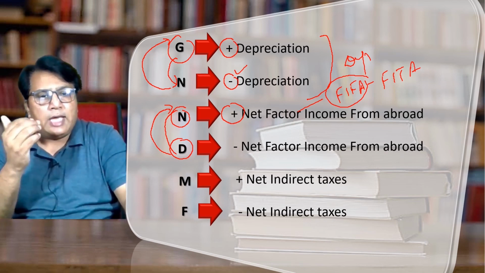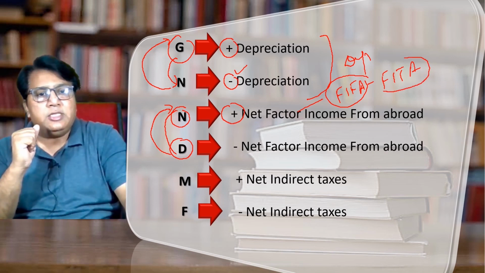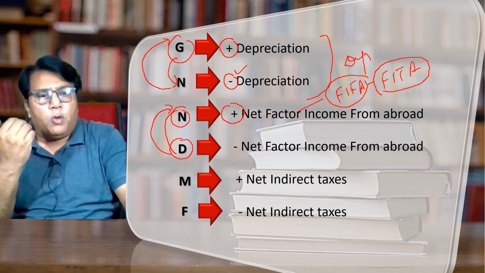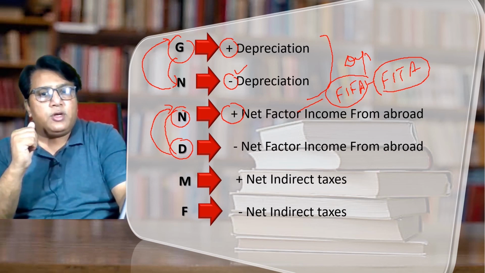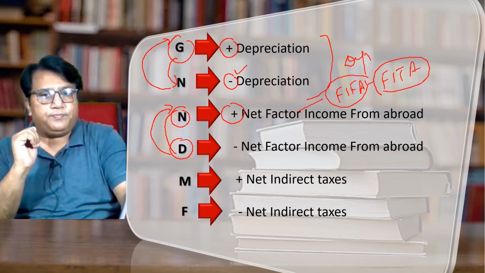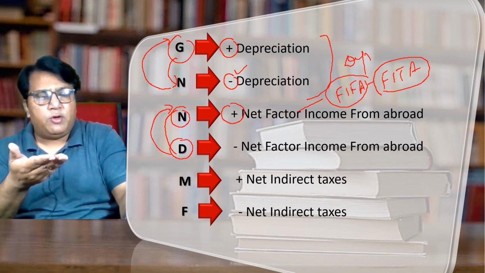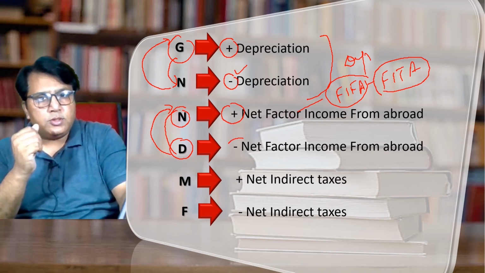It means whatever salary, wages or money an Indian is earning while doing a job abroad, that is called FIFA. And when I say FIFA, it means salary, wages, monetary concessions or compensation which foreigners are earning by giving services in India, that is called FITA. Here we have to consider the net factor income from abroad. It means the difference between FIFA and FITA. In the previous video, I have already explained these two topics in detail. You can go through those videos.